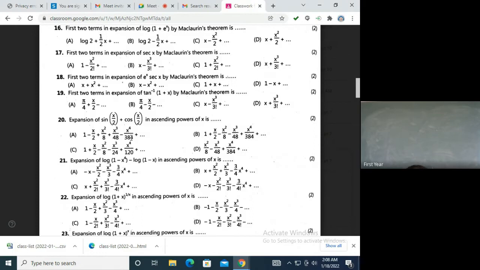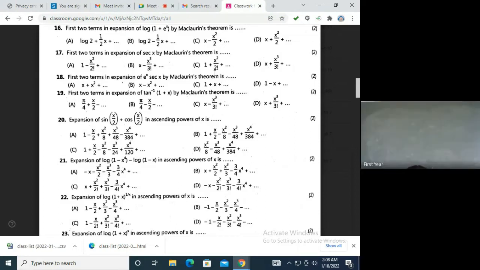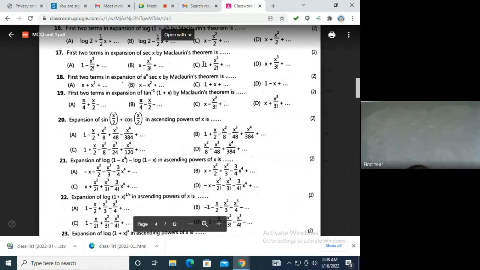What is sec of 0? Option C. Yes, C. Correct. Everybody is getting the answer. It is C. What's the first derivative of sec x? It is sec x tan x. Yes, ma'am. So tan of 0 is 0, so the x term won't be there.